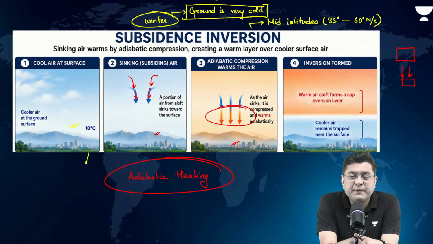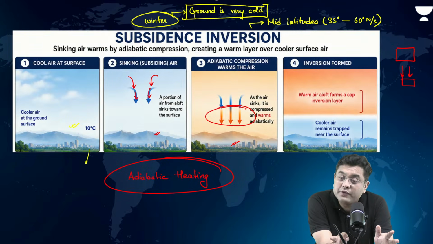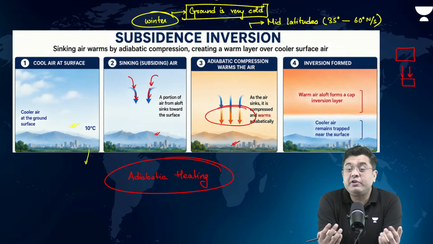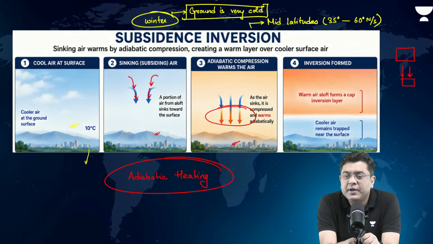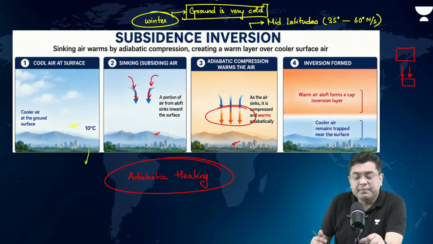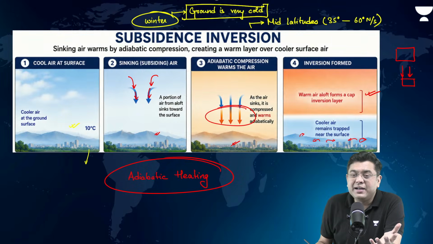Now, during those days, London had a case of a sinking air for a brief duration. Mind you, everywhere sinking air might not create this inversion, but sometimes when the sink is so much and the compression is so much that it creates a warm layer. So that is when London experienced the subsidence inversion. As a consequence of that, what happened? The vertical mixing of air stopped because you had a layer of warmer air above. So all the smoke from London accumulated close to the surface only. It could not mix. That created poisonous carbon monoxide to dominate the air.